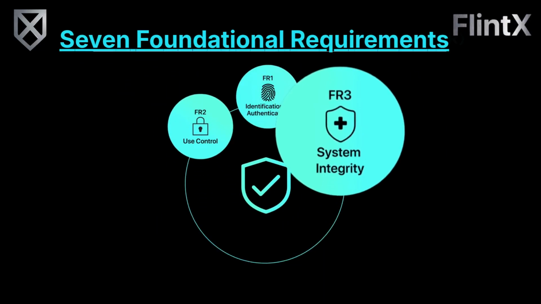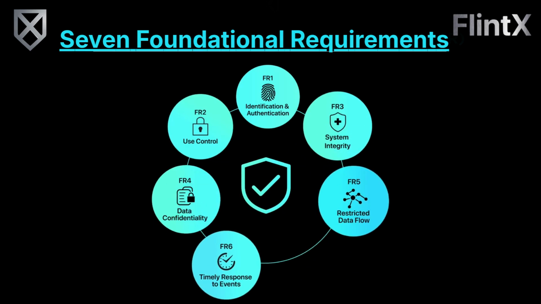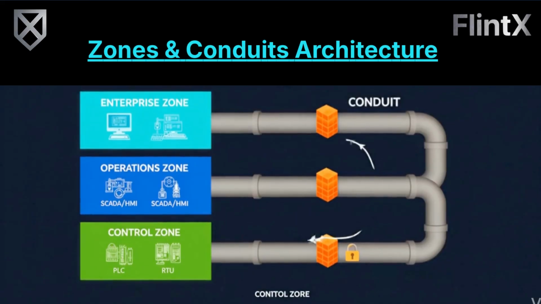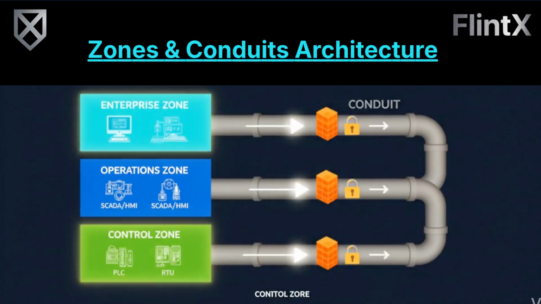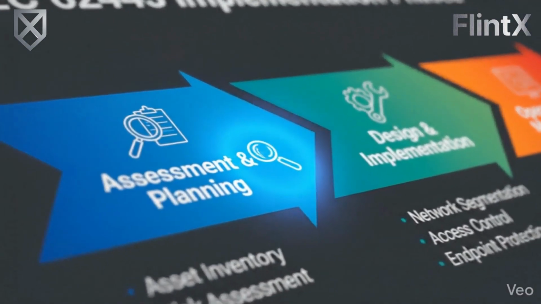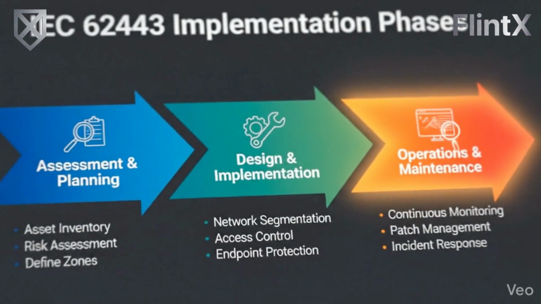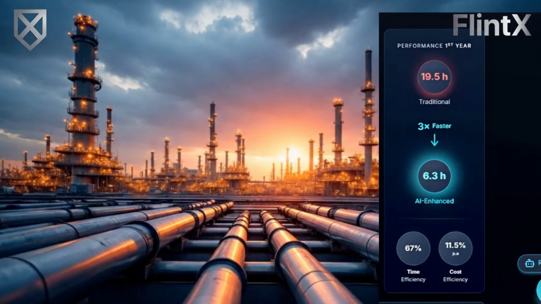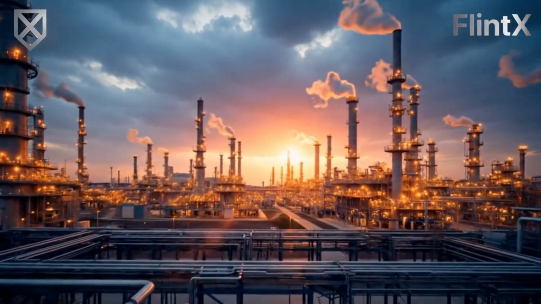IEC 62443 is built on 7 foundational requirements that define how security is applied across industrial systems. The framework uses a zones and conduits model to segment industrial networks, controlling communication between critical systems. Implementation begins with asset visibility, risk assessment, network segmentation, strong access control, and continuous monitoring. With IEC 62443, organizations can protect critical infrastructure while ensuring safe and reliable industrial operations.